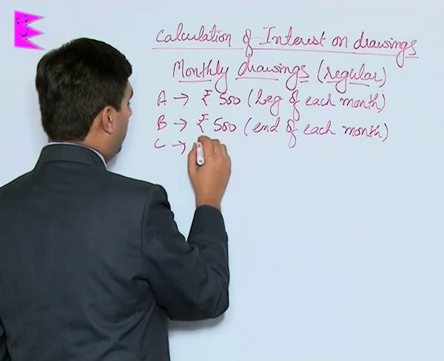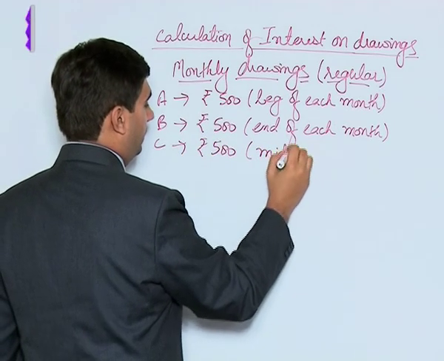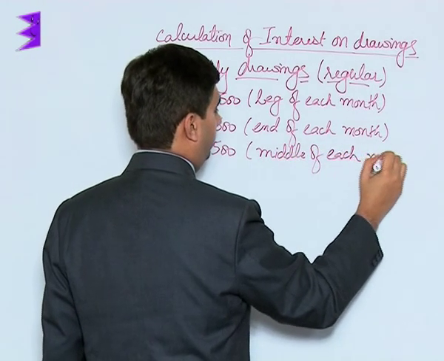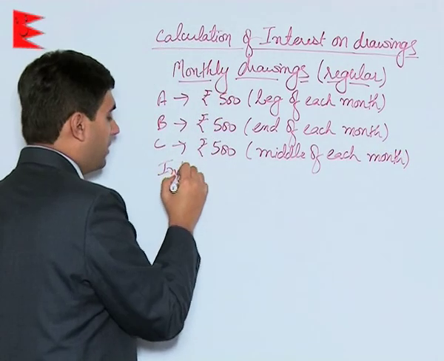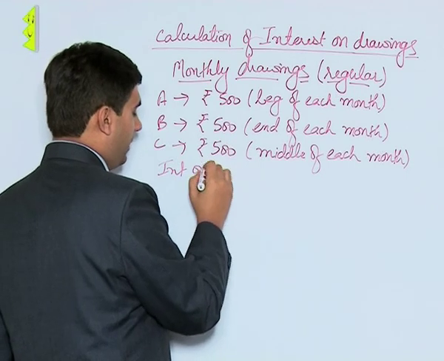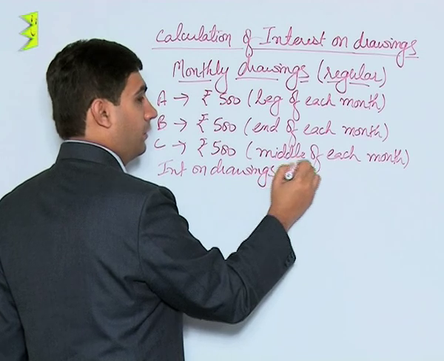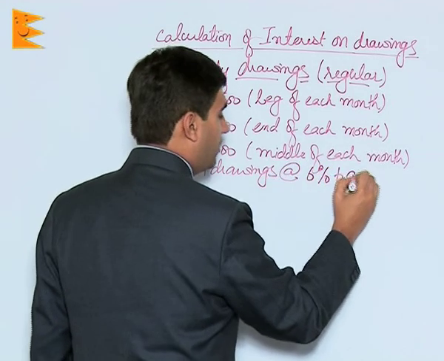And C is withdrawing rupees 500 in the middle of each month. Then interest on drawings is to be charged at 6% per annum as per the partnership deed.